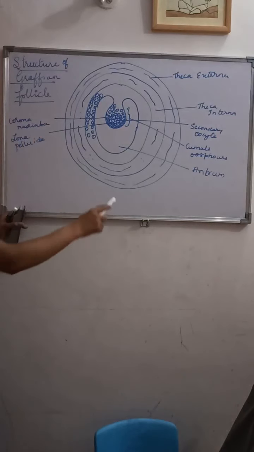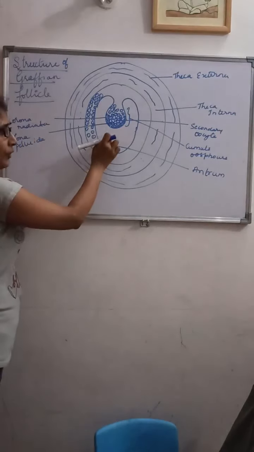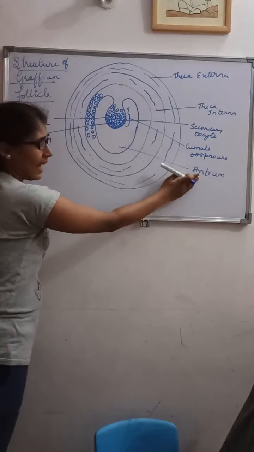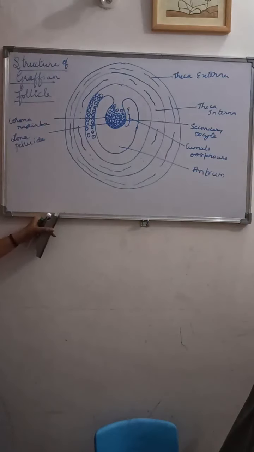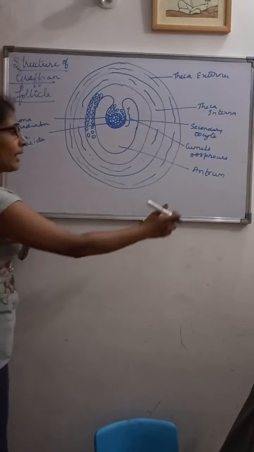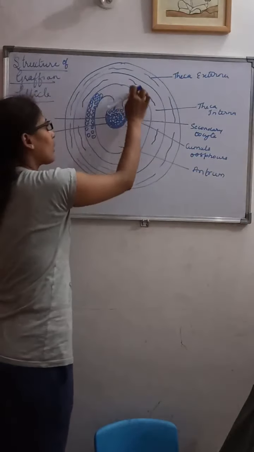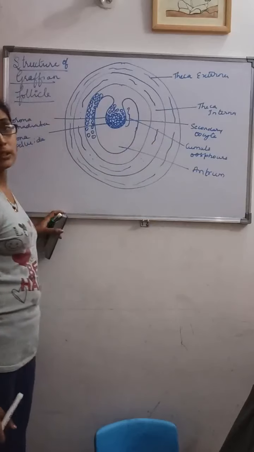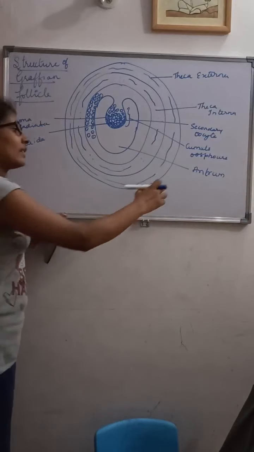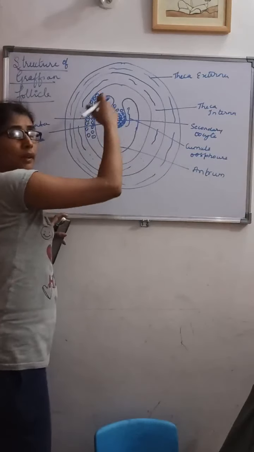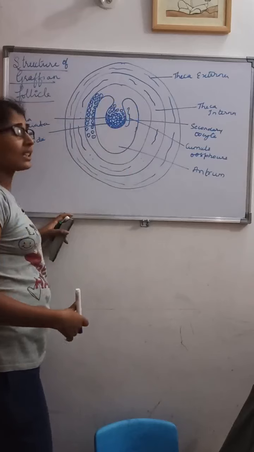So in the Graafian follicle there is a cavity. This cavity we call antrum. The cavity of the Graafian follicle is called antrum, and this antrum will be surrounded by granulosa cells, that is nothing but the membrana granulosa. This antrum is surrounded by many layers of granulosa cells.